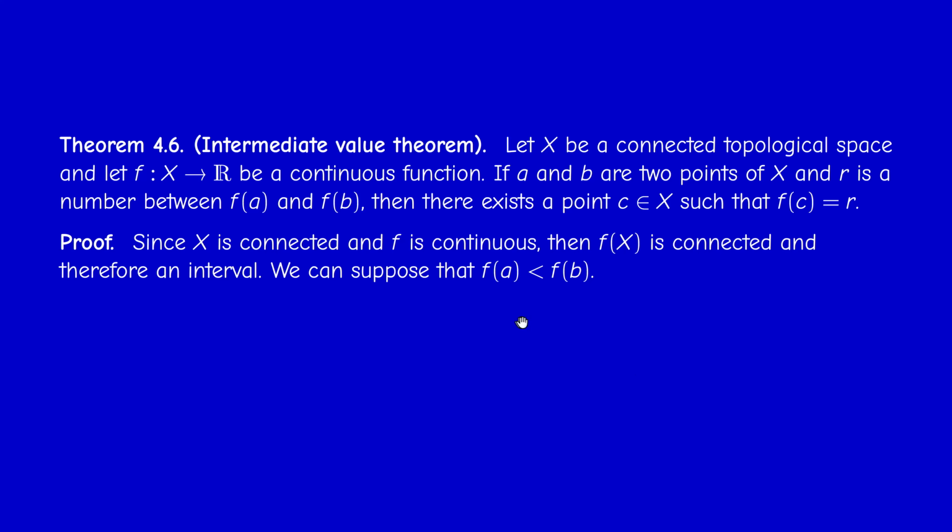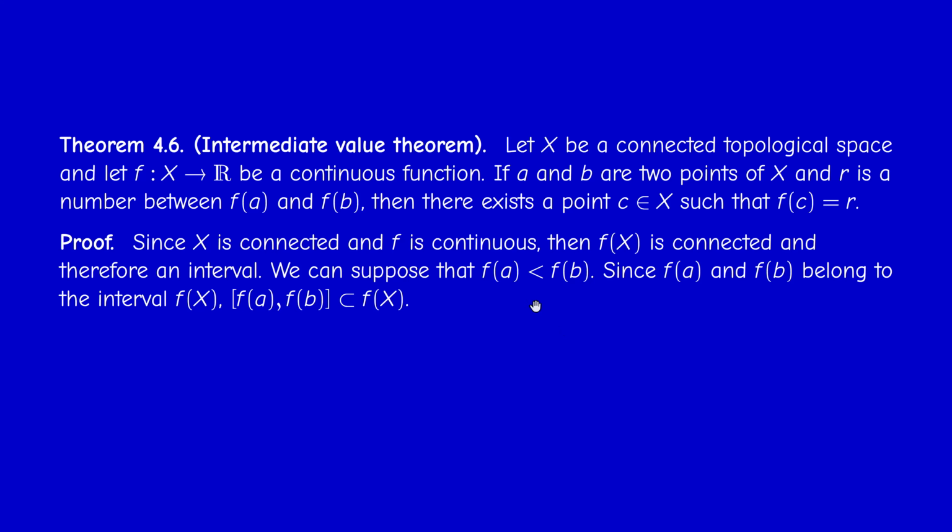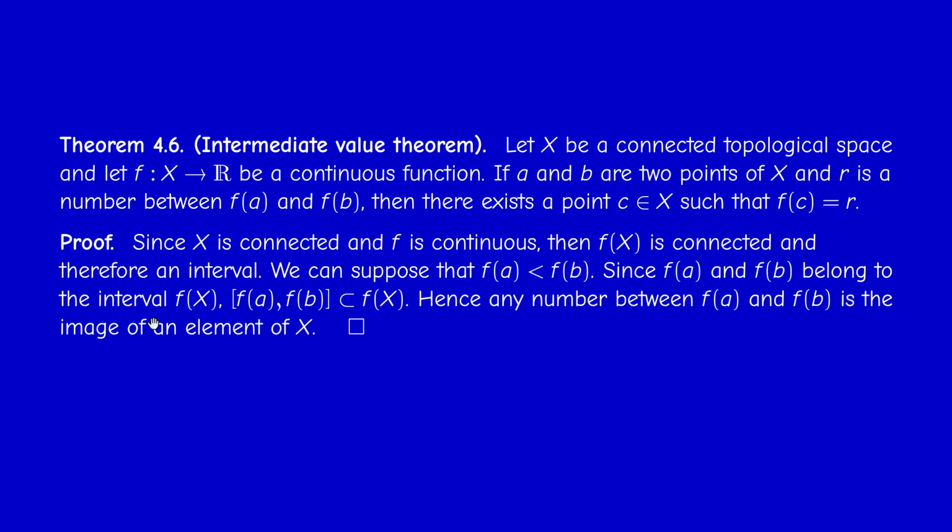Okay, so for example, suppose that F of A is less than F of B, and consider an element R in between. Since F of X is an interval, then by definition of an interval, the straight line segment F of A, F of B is contained in F of X. So therefore, in particular, R, which is here, is in F of X. What does it mean that R is in the image? It means precisely that R is equal to F of C for some C.